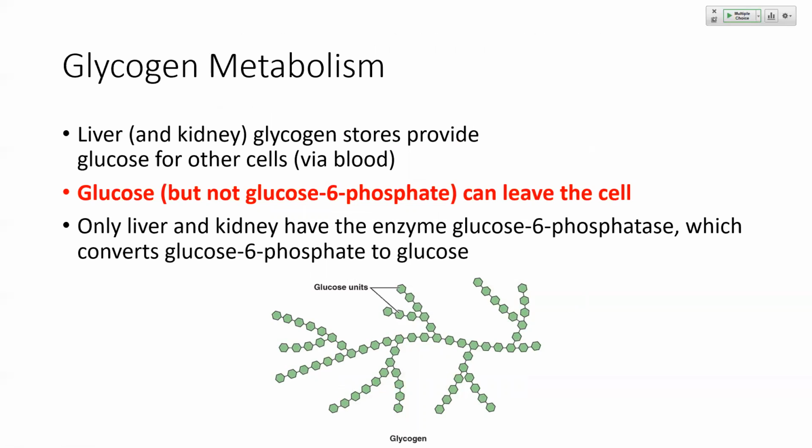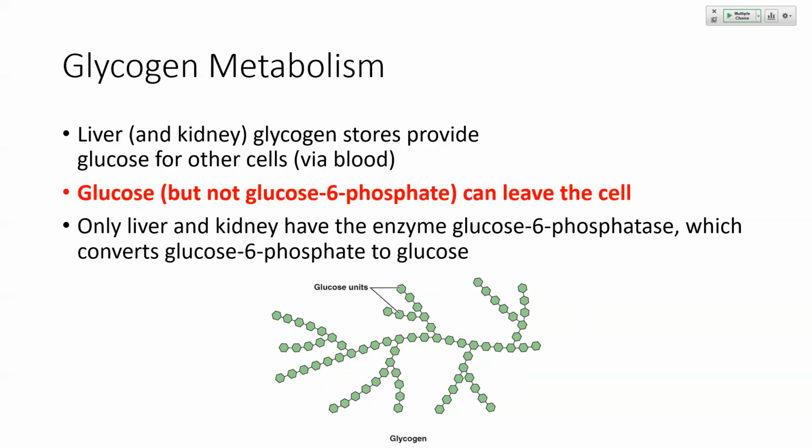So let's start by looking at how glycogen is metabolized. So glycogen, usually stored in the liver and kidneys, can be broken down to form glucose, which can enter the bloodstream and make its way to other tissues and be used for energy. Now, in order for glucose to leave the cells of the liver, it must be in the form of glucose. It's kind of stored temporarily as glucose 6-phosphate, but it cannot leave the cell in that way.